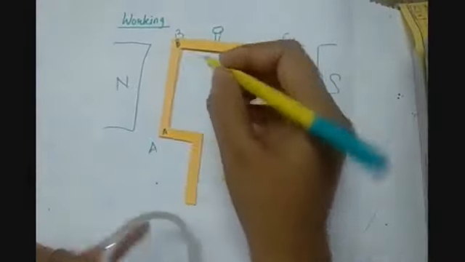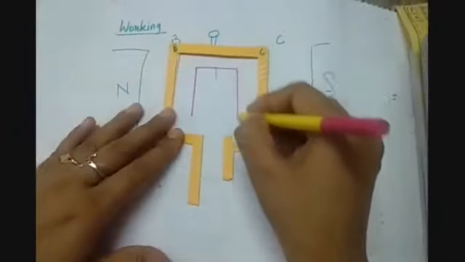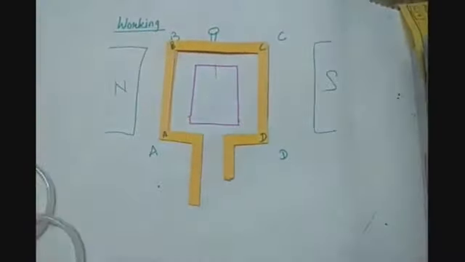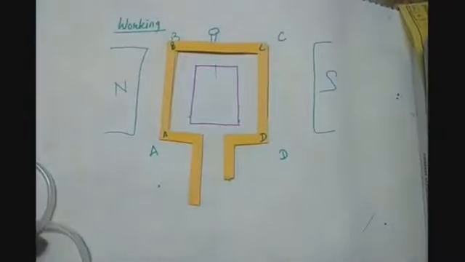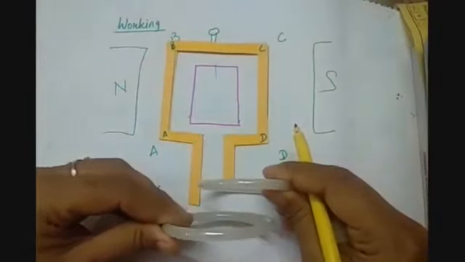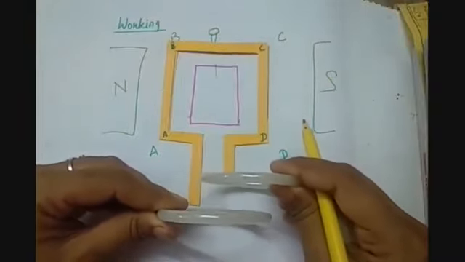Here we are also having a soft iron core. So this is our core. Then here we are having our slip rings. Now why I am using slip rings, let us understand during the working only.